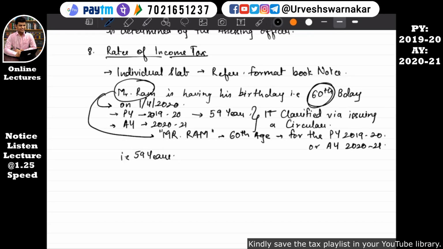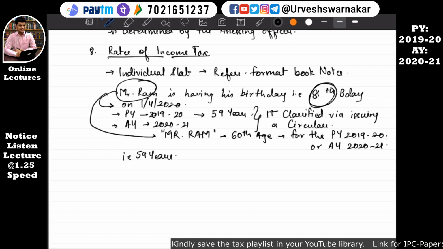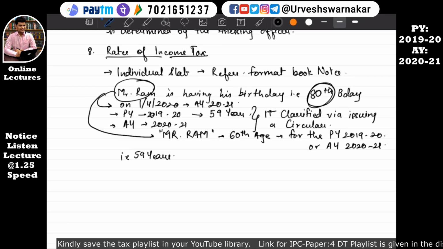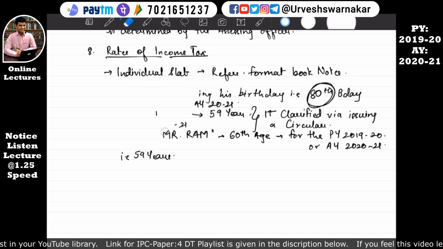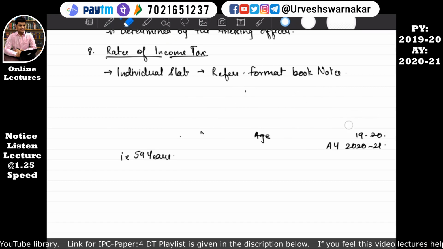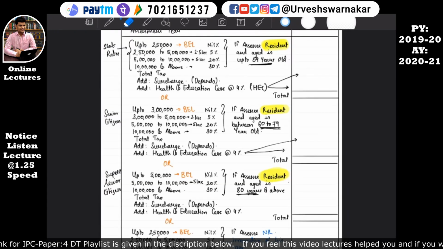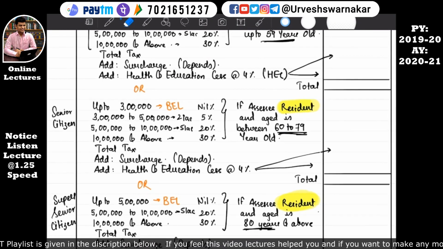Similarly, if Mr. Ram is having his 80th birthday on 1st April 2020, that is in the assessment year 2020-21, then for the previous year 2019-20 he will be considered as 80 years old, not 79 years old. Why has this benefit been given with the clarification? Because as and when there is a change in the age, he gets the benefit of a higher basic exemption limit.